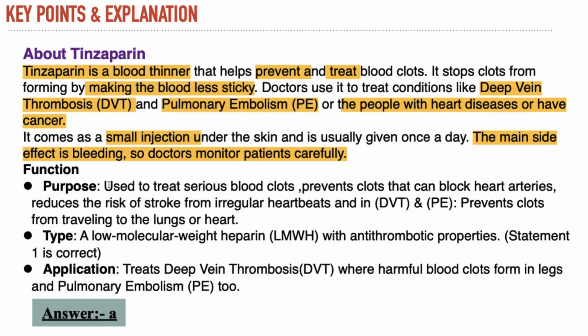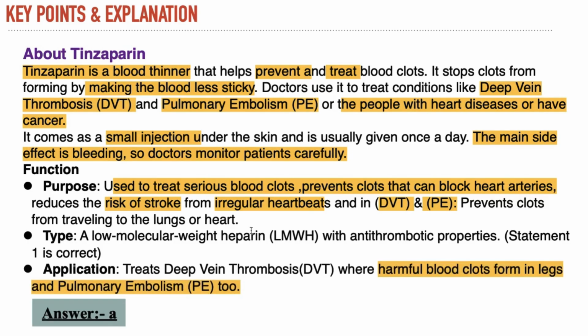अब function क्या है? It is used to treat blood clots, prevent blood clots that can block heart arteries. ठीक है, it reduces the risk of stroke from irregular heartbeats. And in DVT और PE में it prevents clots from traveling to the lungs and heart, right? क्योंकि DVT डीप वेन थ्रोम्बोसिस एक ऐसी डिजीज होती है where harmful blood clots form in legs, right. So ये क्या करती है? इन ब्लड क्लॉट्स को प्रिवेंट करती है from traveling to the lungs और heart. और ये एक LMWH टाइप की हेपारिन है with antithrombotic properties, right?